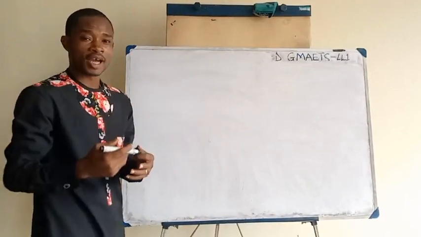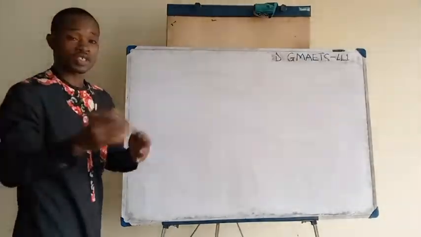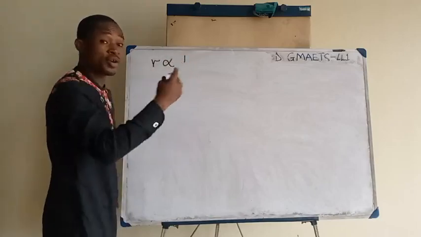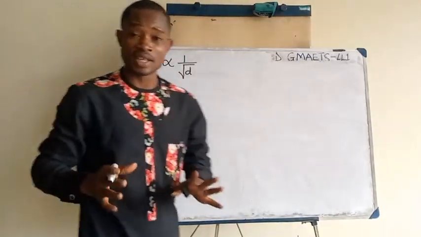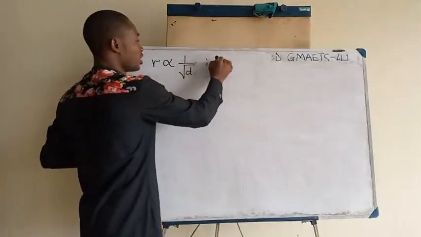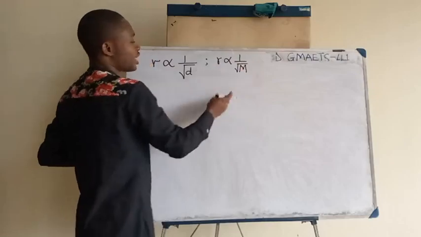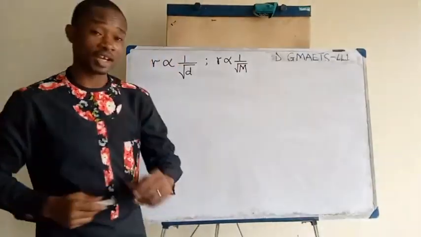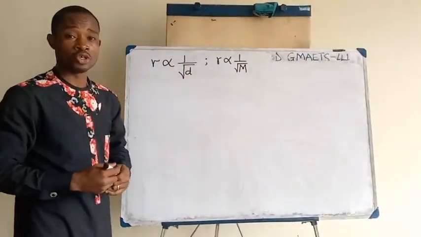Remember, for the rate of diffusion, I am going to use small letter r. Based on the law stated already, the rate of diffusion is inversely proportional to the square root of the density of the gas. Permit me to use d to represent the density of the gas. We also said that the rate of diffusion can be written as inversely proportional to the square root of the molecular weight of the gas. Permit me to use capital M as the molecular weight of the gas. So either of these can be used to express the rate of diffusion.